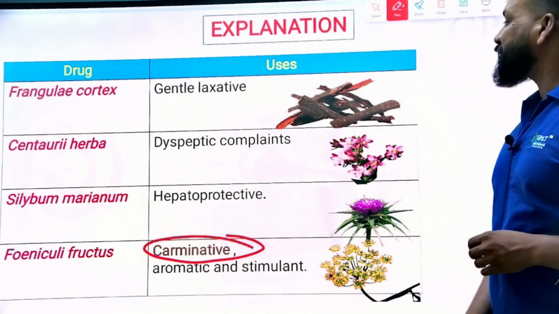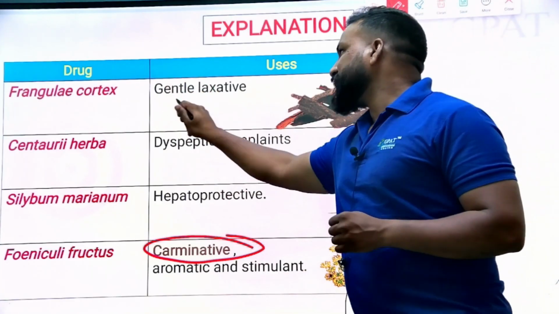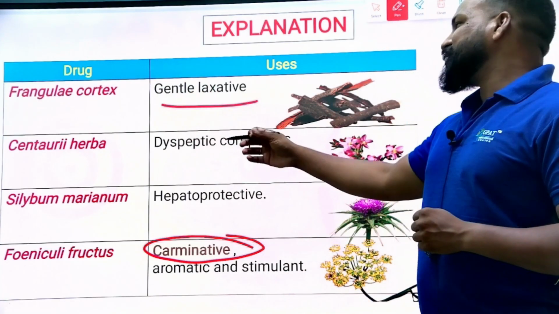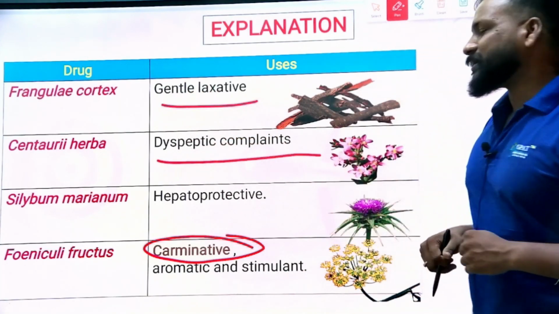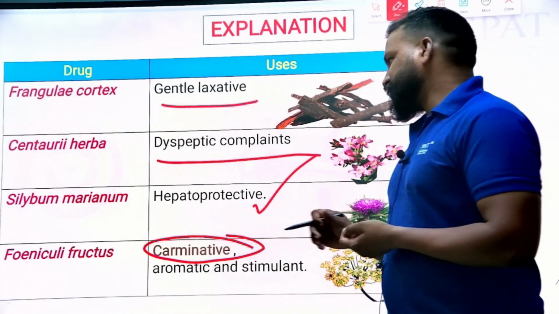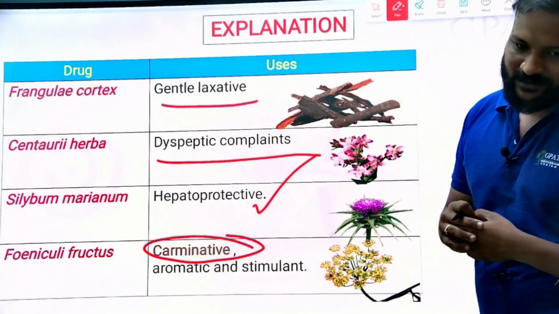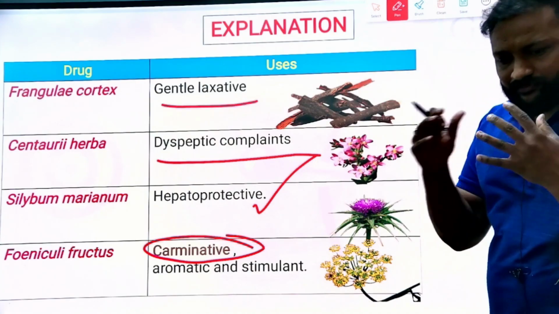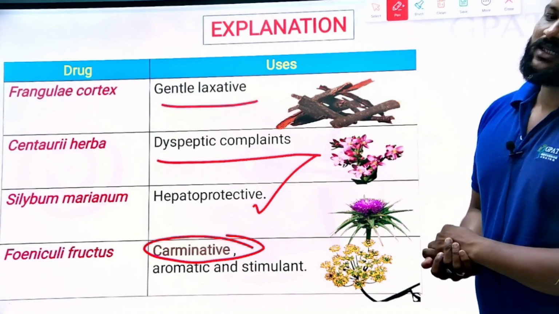It is aromatic and stimulant, whereas Frangula cortex is a gentle laxative. Centaury herb is used to treat dyspeptic complaints, and Silybum marianum is hepatoprotective. Foeniculi fructus is mainly used as a carminative.